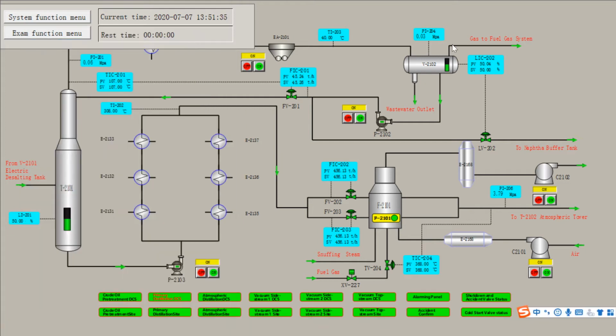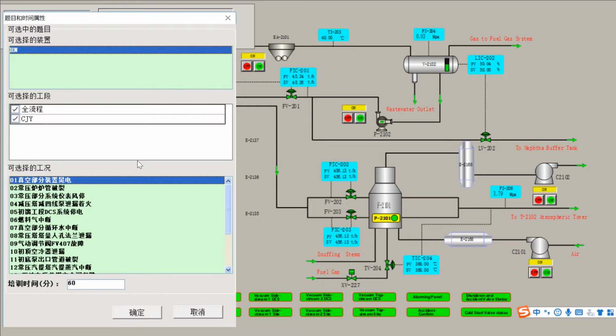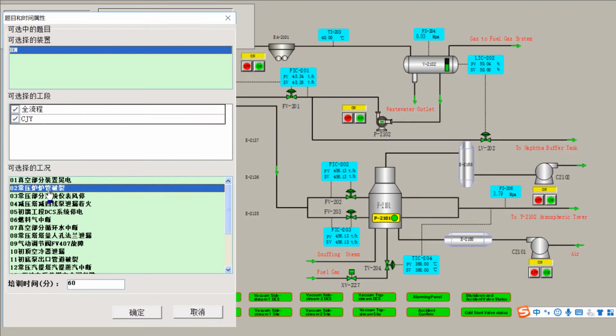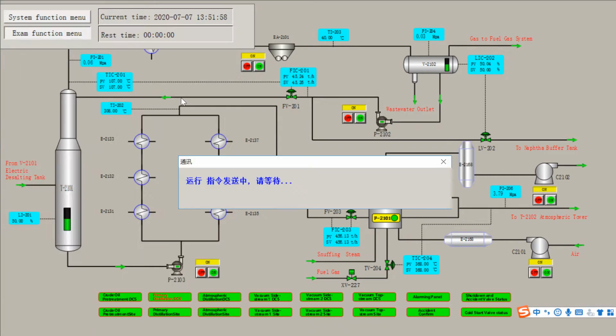So to start this scenario, first we click the system function menu to set the type of the problem. In this case, our problem is the furnace tube rupture, so we choose the second one and start.